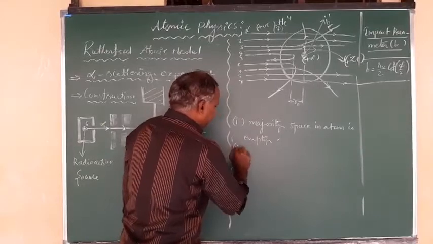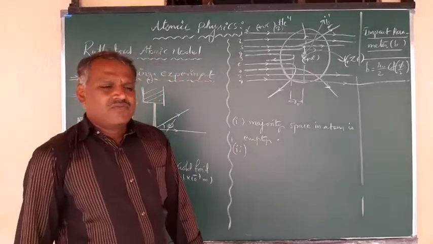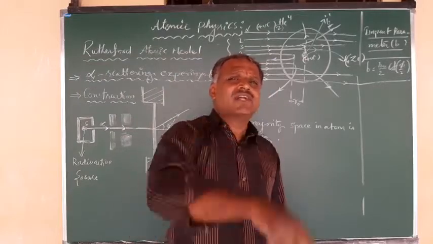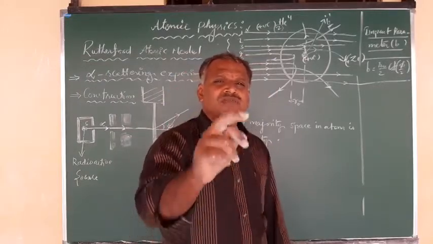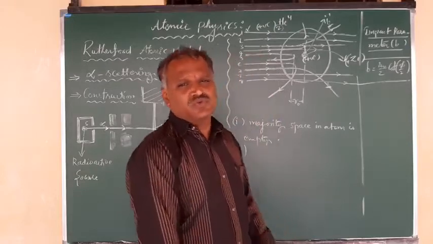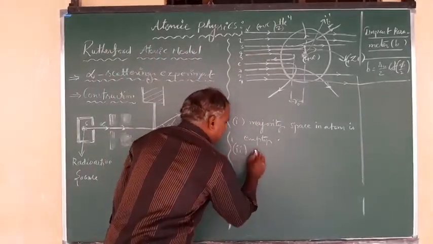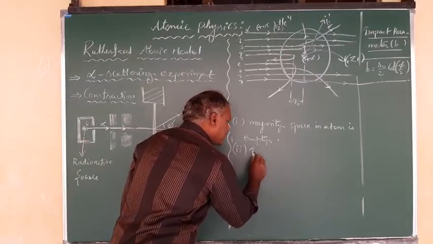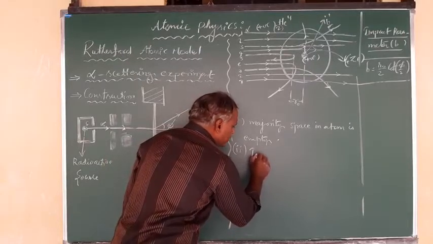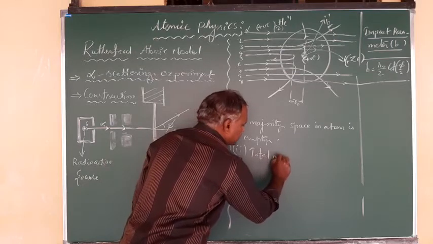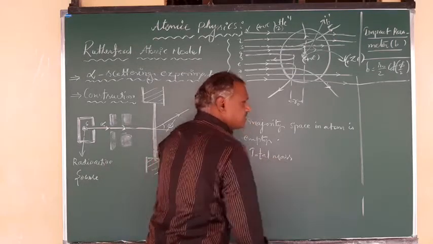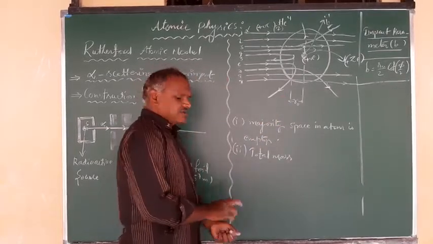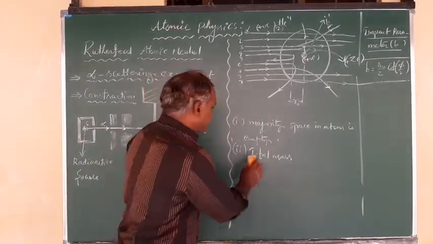And second one, we have the total mass of the atom is concentrated at its center, which is known as a nucleus, which is having a positive charge. Here it is almost the total mass. I'm not saying the total mass of the atom, it is the majority or maximum mass of the atom.